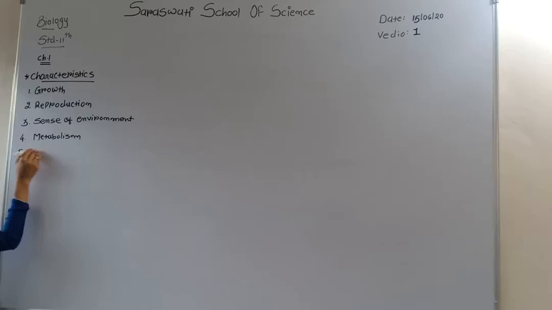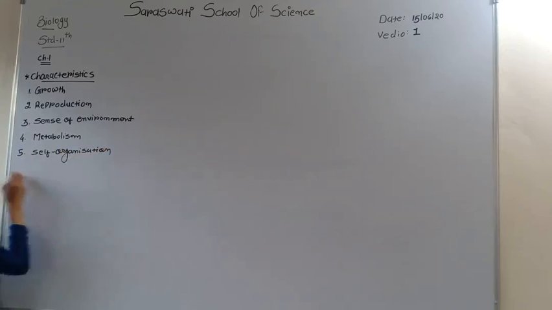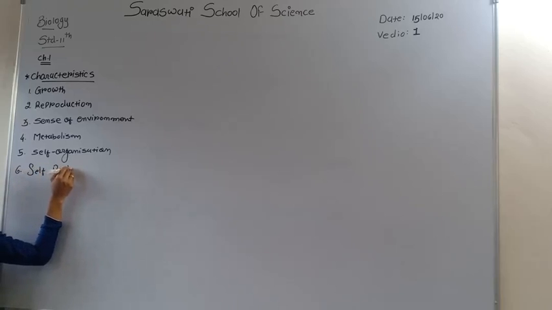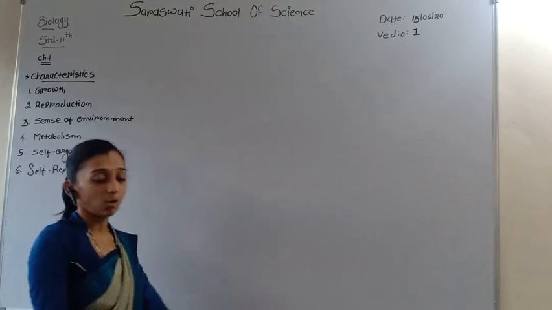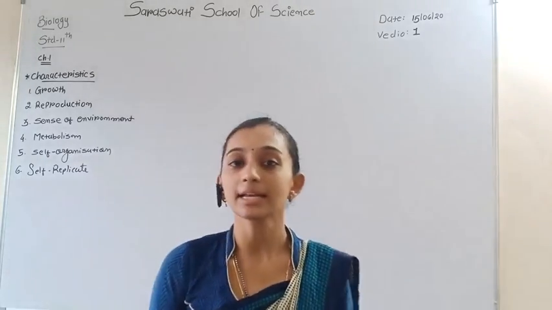Fifth one is self-organization. And sixth one is self-replication. These are the characteristics of living organisms. We have to discuss all these characteristics.